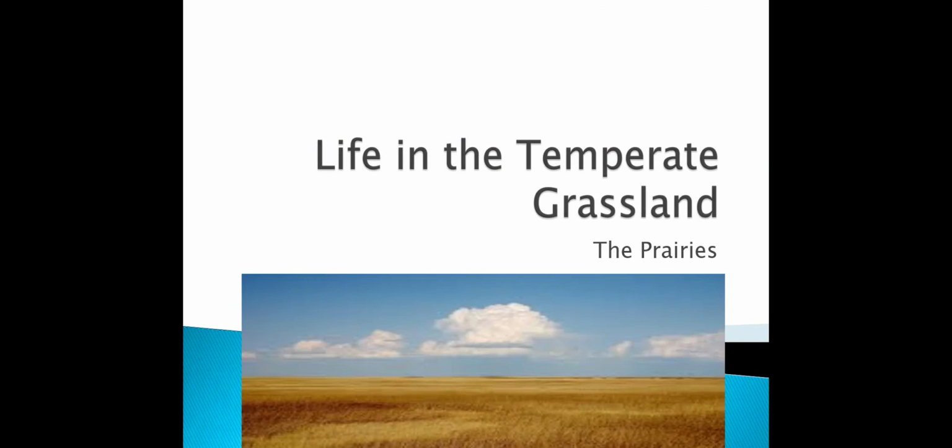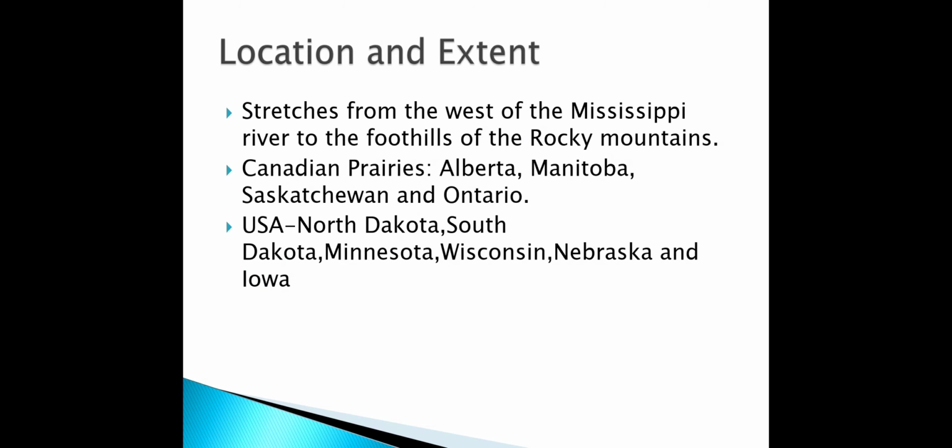So, what did we do today? Let us have a small recap of what we studied. We started our video with the location and extent of the prairies, where I told you that it stretches from the west of the Mississippi River to the foothills of the Rocky Mountains. Then I told you the places of the Canadian prairies and the USA prairies.